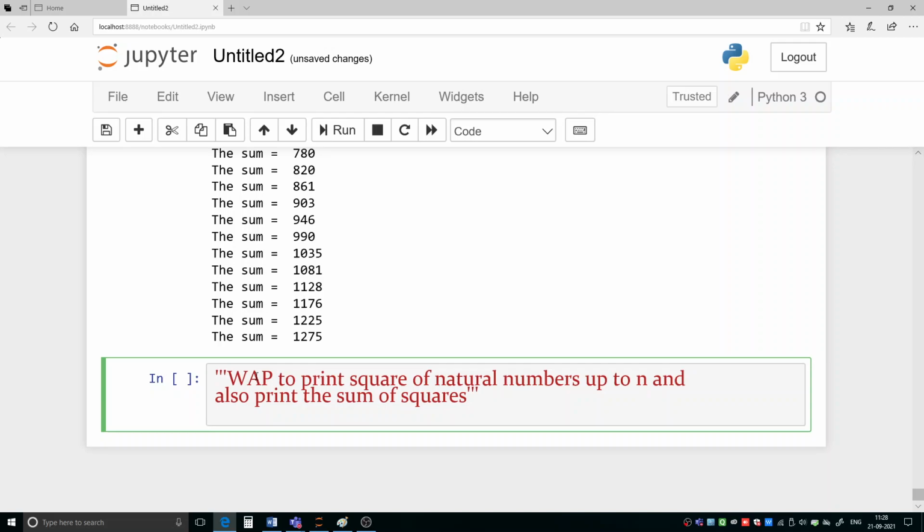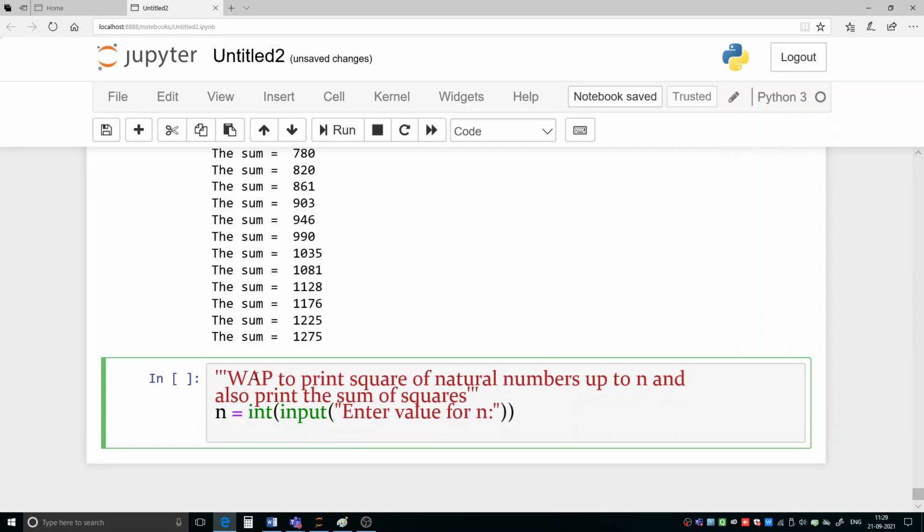So first let us take the value from the user, n equal to int input, enter value for n. That we have done. We have taken the value of n. Now we have to start the loop. But before that, let us initialize the value of s. So s is 0.